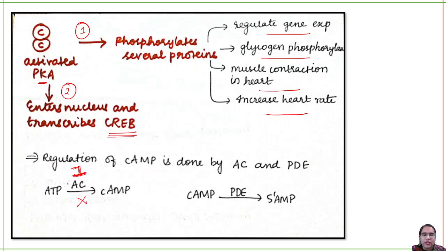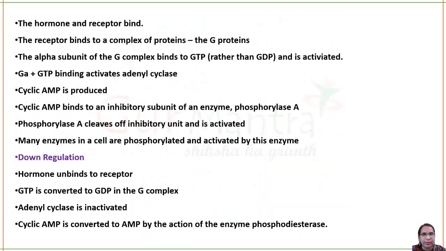Second, since you have lots and lots of cyclic AMP, which is a secondary messenger, if I convert this into 5-AMP, which is not a secondary messenger, it cannot activate any protein or cause gene expression. Phosphodiesterase can help in this function. So this is how regulation of the cyclic AMP pathway is done.